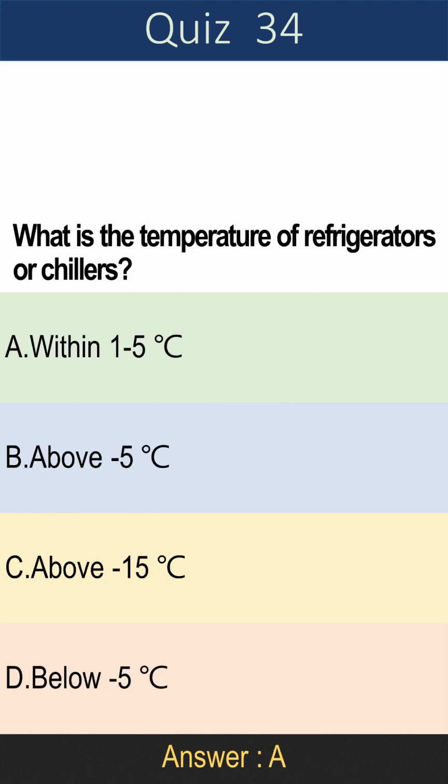Question 34. What is the temperature of refrigerators or chillers? A. Within 1 to 5 degrees Celsius. B. Above -5 degrees Celsius. C. Above -15 degrees Celsius. D. Below -5 degrees Celsius. Answer is A. Within 1 to 5 degrees Celsius.